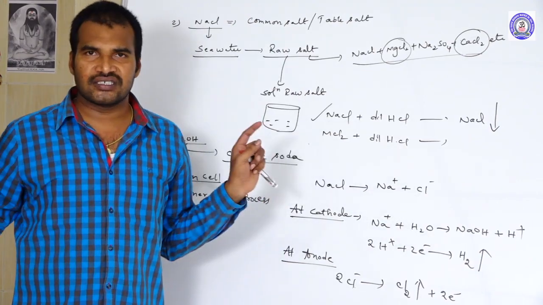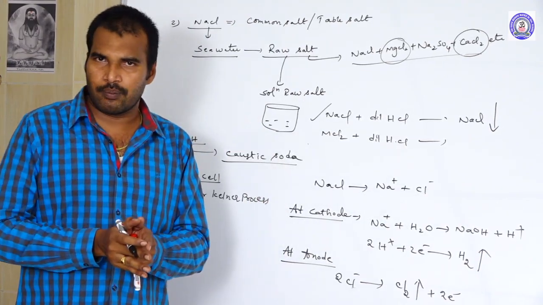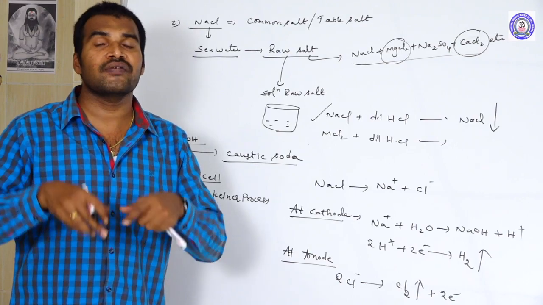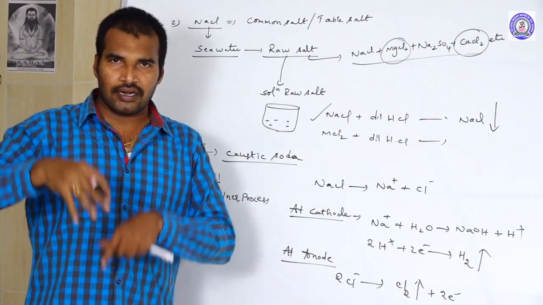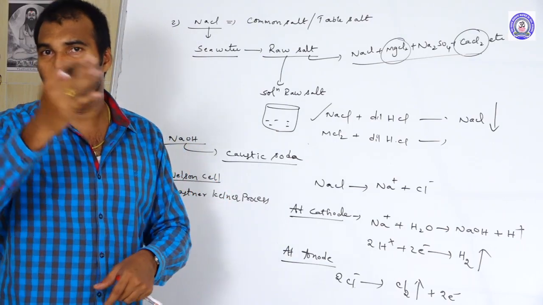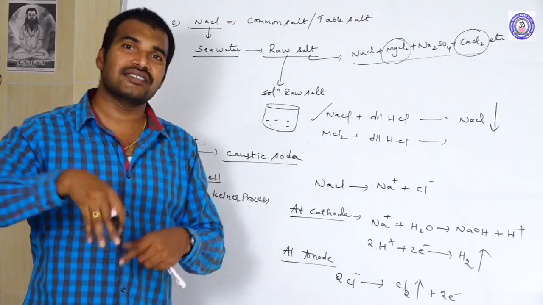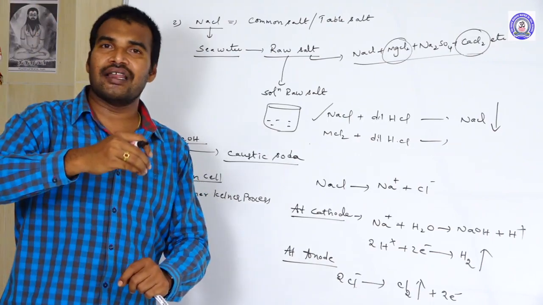Now you disconnect the first and third compartments. Now come to the second compartment. In the second compartment, the mercury will act as what? Anode, and a bunch of iron rods will act as cathode. And in between the 2 electrodes, they consider a diluted NaOH as the electrolytic solution. So when we electrolyze, what happens?